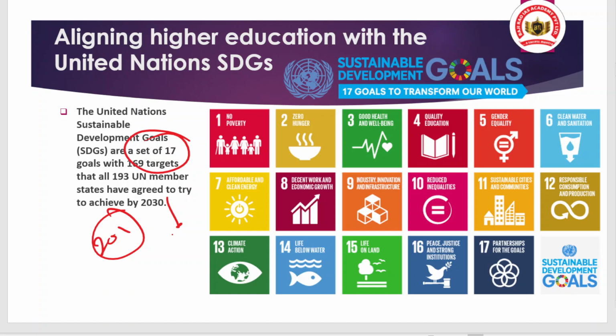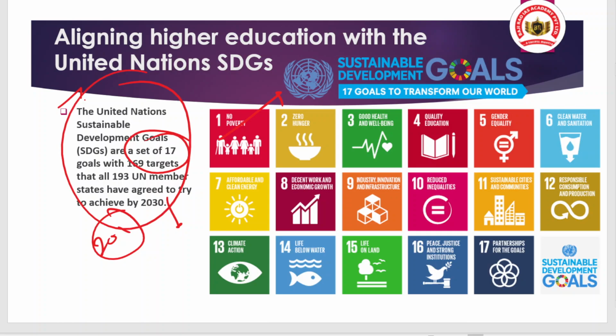Here I am trying to give you an additional point. Whenever you are writing answers, you should integrate these types of goals into your main answer writing, whether in the conclusion or in the introduction. For example, you are talking about poverty. Link in the conclusion that one of the goals of sustainable development is to have no poverty by 2030, and we should take actions as fast as possible to deal with poverty. So the examiner will be happy that you have integrated these concepts. That's why it becomes very important.